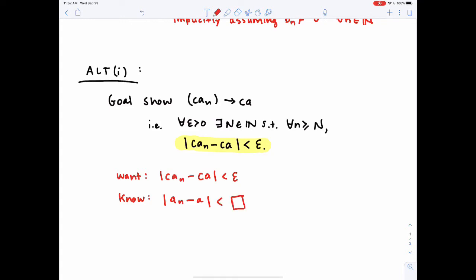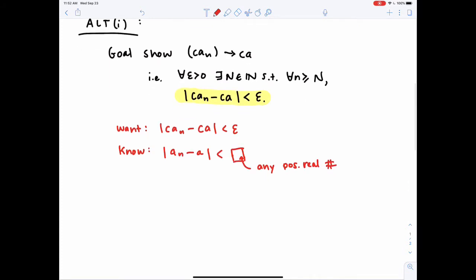I'm putting a box here, and the box is just a placeholder for any positive real number. I'm avoiding reusing epsilon here because it may be that the tail that we need to choose for the sequence An is actually in a different sized band than epsilon. We saw in our example in class that when we were looking at twice An, what we needed to choose An's tail for was the epsilon over 2 band instead.